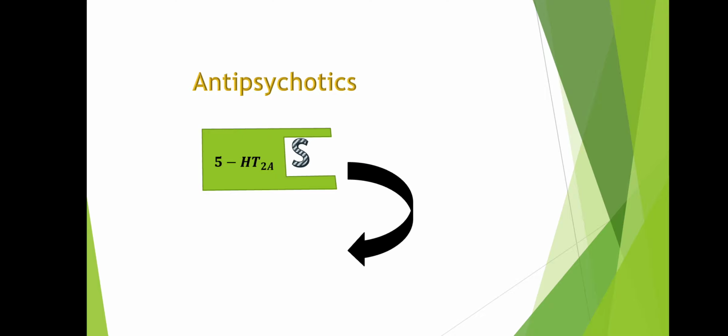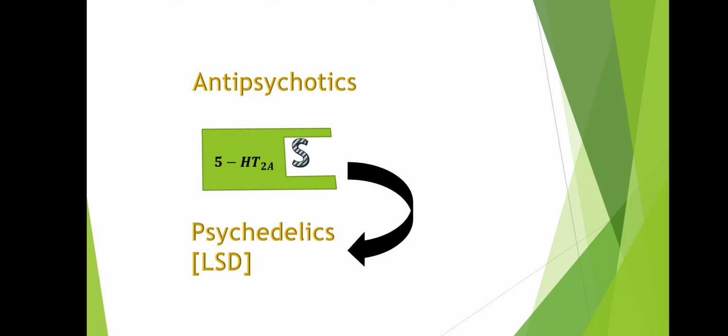Next, 5-HT2A receptor, which you have heard about. Whenever this 5-HT2A receptor is blocked, it has got antipsychotic action. So most of the antipsychotics mainly act by the mechanism of blocking of 5-HT2A receptor. But whenever serotonin binds with this 5-HT2A receptor, it will get activated, and obviously it will produce a different action. So 5-HT2A receptor agonists are used as psychedelics such as LSD. LSD is nothing but lysergic acid diethylamide. It is a kind of hallucinogen.